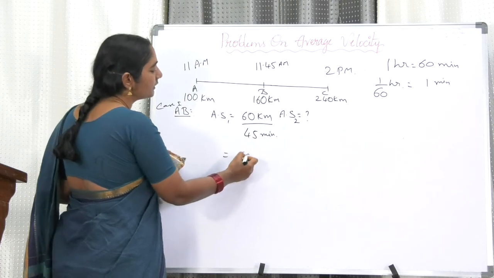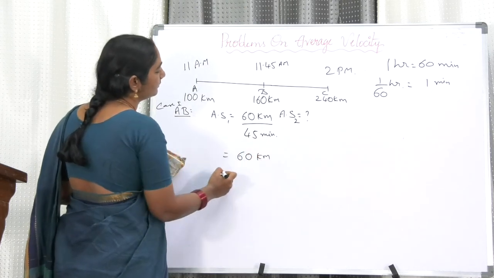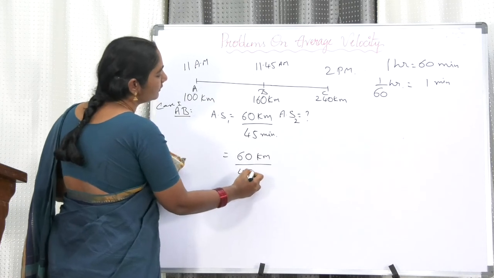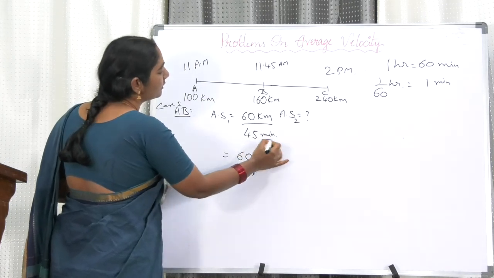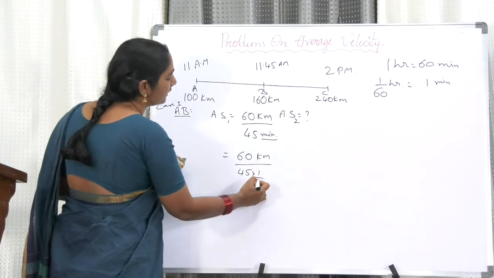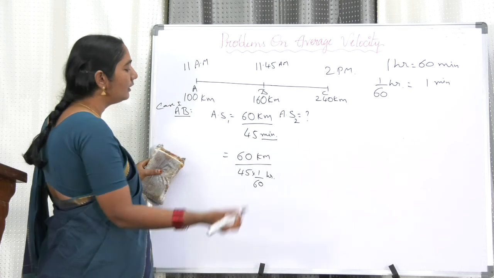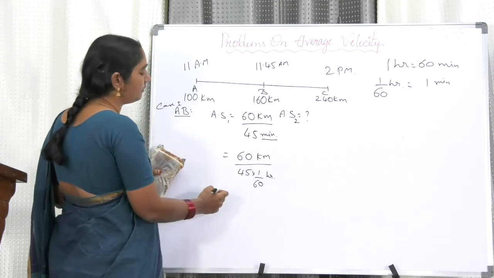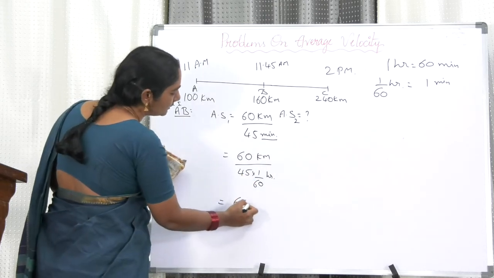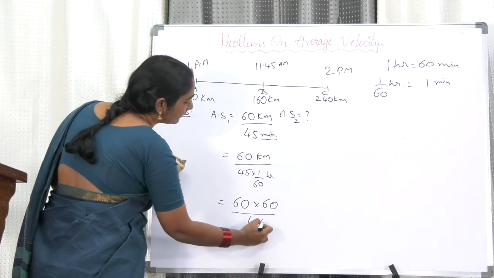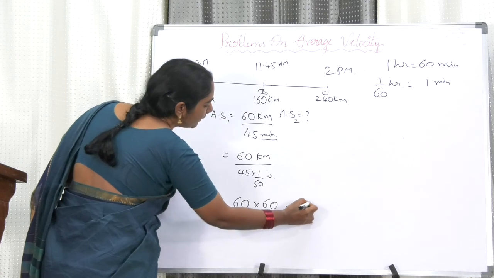So 60 kilometers by 45. In the place of minute, I am writing 1 by 60 hours. In the next step, we can take 60 into 60 by 45, kilometer per hour.